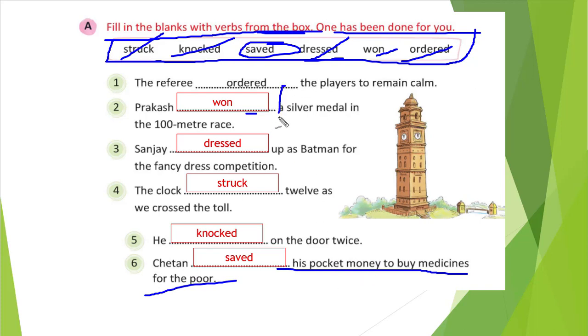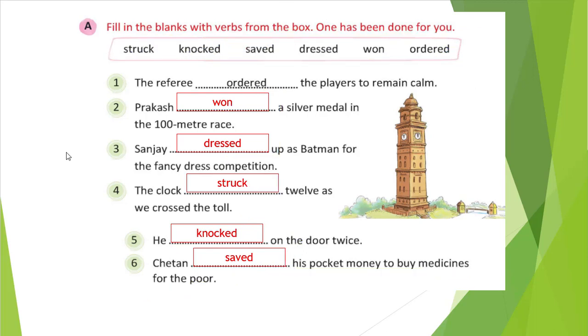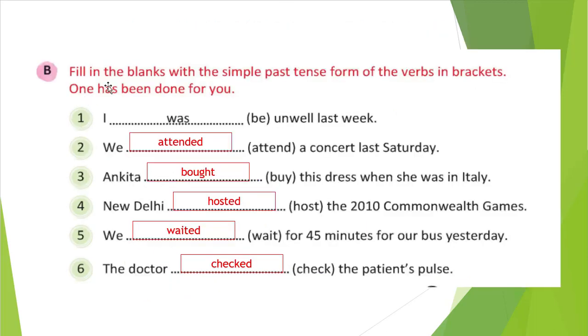So whichever word is appropriate for the blank space, you need to fill it in. This way, all the verbs you see written here are in the simple past tense form, that is, the second form of the verb. In that form only it is written. So let's see the further exercise, that is B.